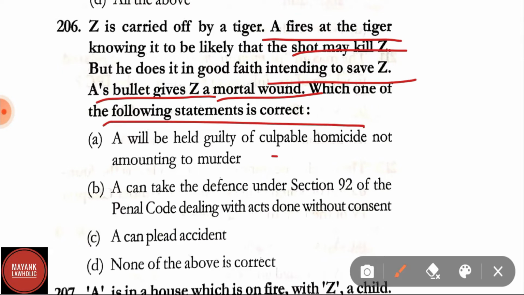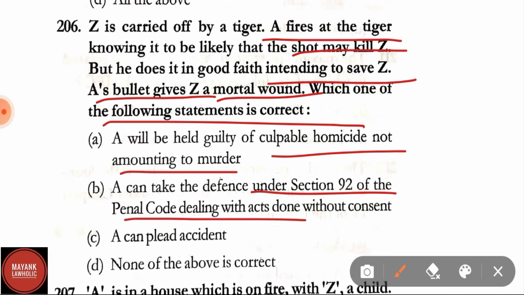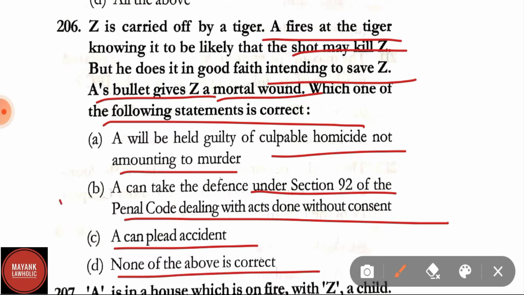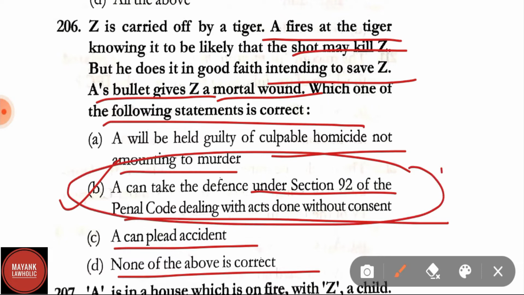A, A will be held guilty of culpable homicide not amounting to murder. B, A can take the defense under section 92 of the Penal Code dealing with the acts done without consent. C, A can plead accident. D, none of the above is correct. Here the correct answer is option B, that is A can take the defense of section 92 of the Indian Penal Code dealing with the acts done without consent.